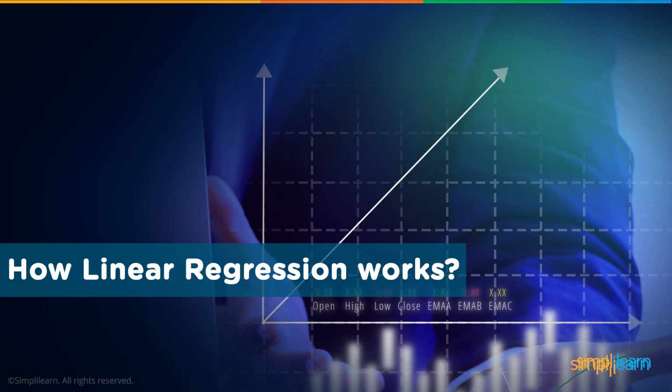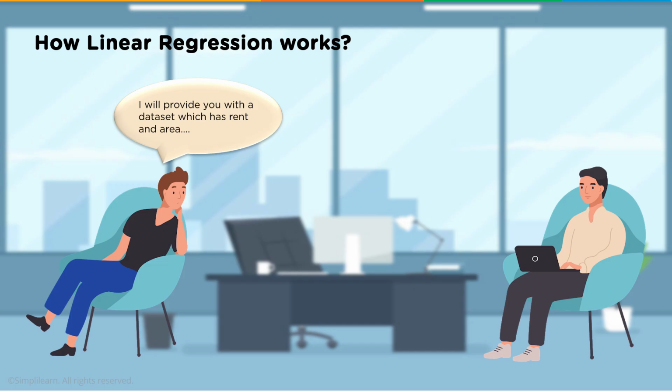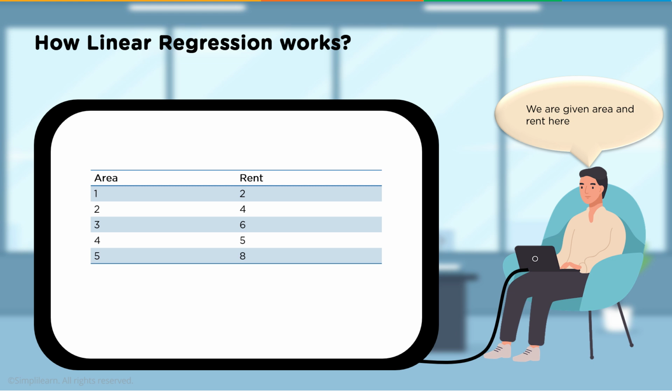We're already looking at how linear regression works, but let's dig deeper into it and take a closer look. I will provide you with a data set which has rent, area, and other information in it. It looks like our secret agents have put on their casual wear for this one. You need to predict rent accordingly. We are given area and rent here.